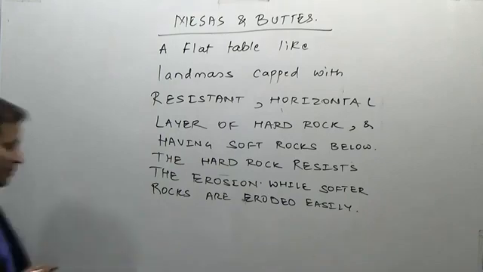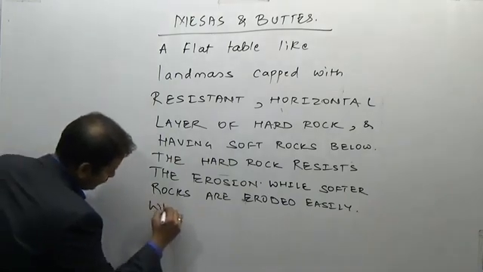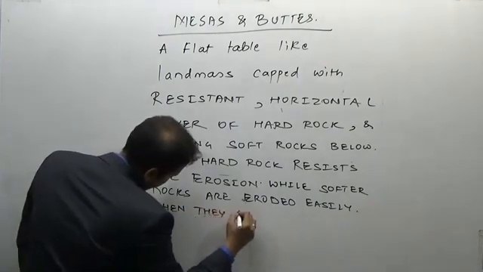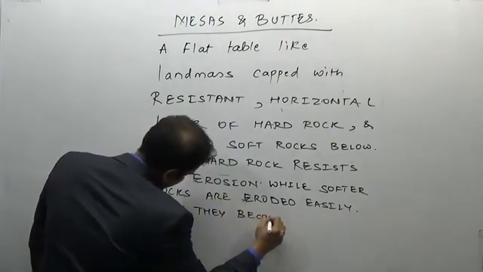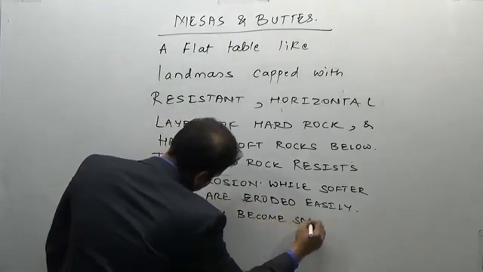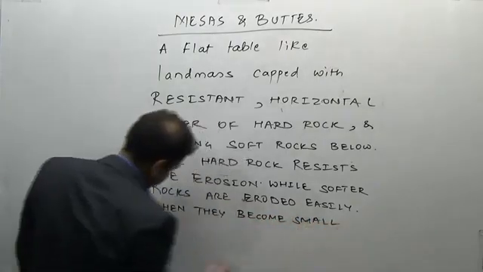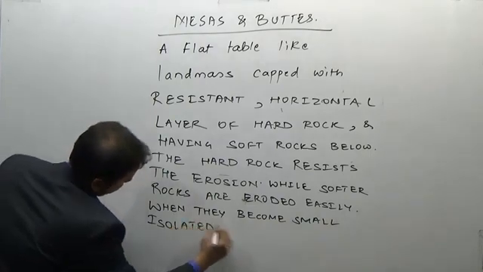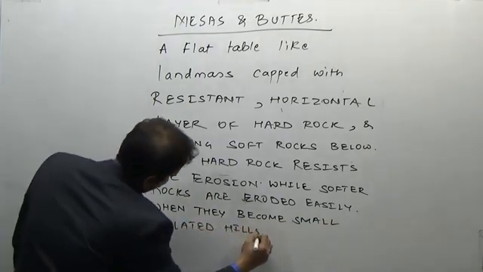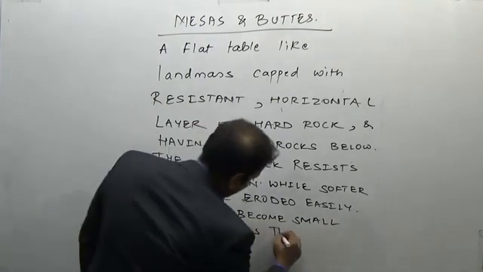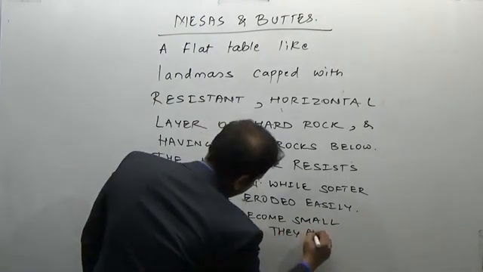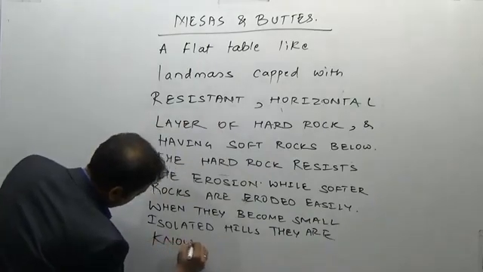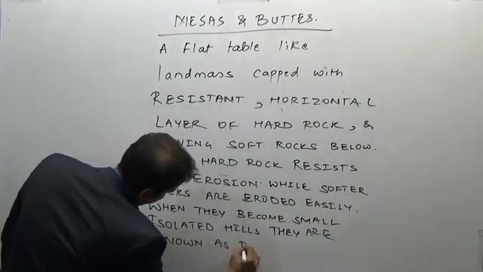When they become small, isolated hills, they are known as buttes.